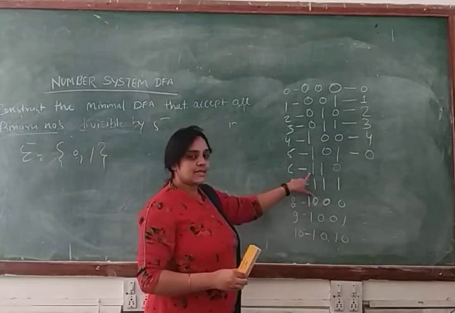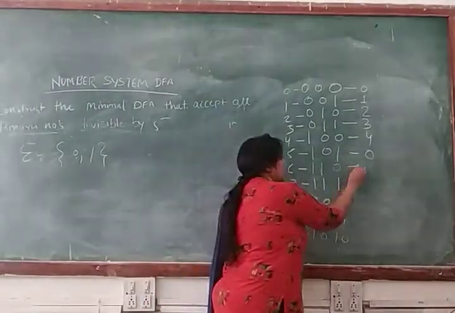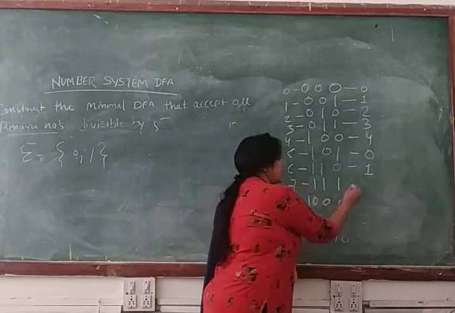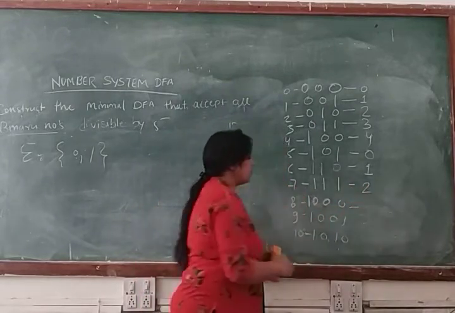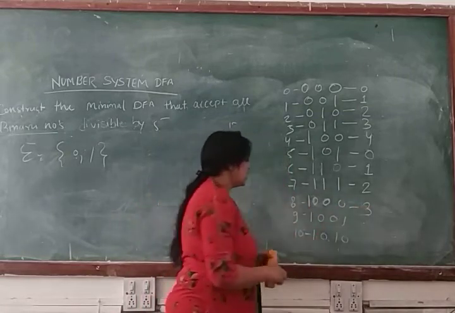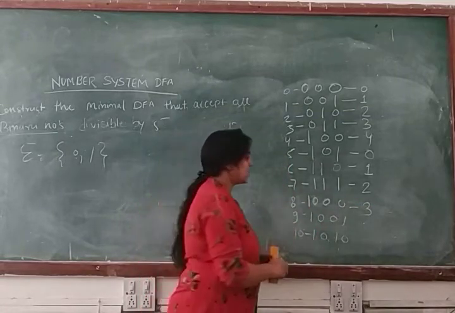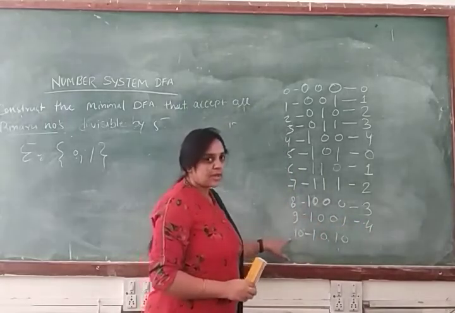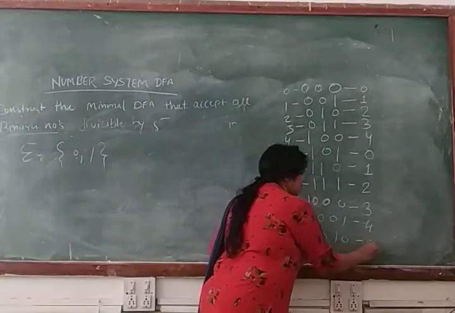If you divide 6 by 5, remainder 1. If you divide 7 by 5, remainder 2. If you divide 8 by 5, remainder 3. If you divide 9 by 5, remainder 4. And if you divide 10 by 5, remainder 0.